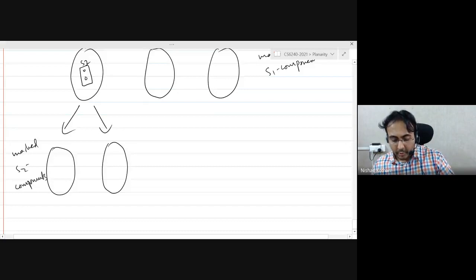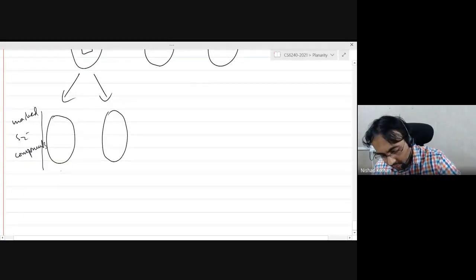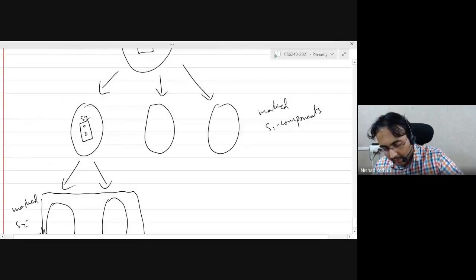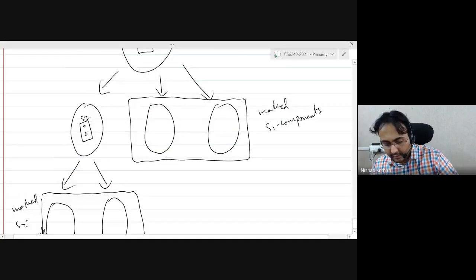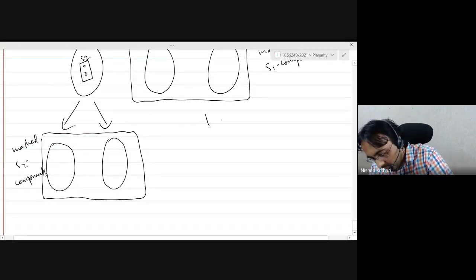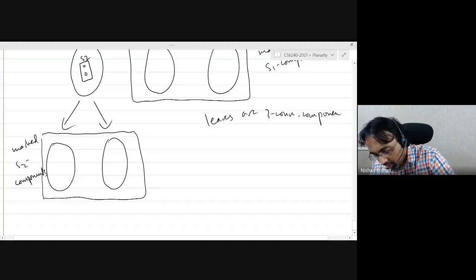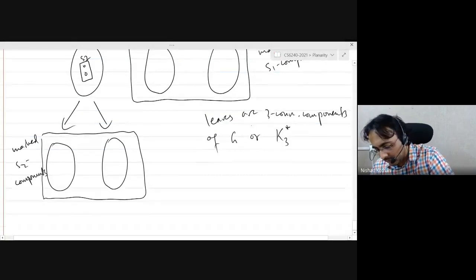Okay, you keep doing this. At the end, the leaves of the tree will be 3 connected components of the original graph, right? These are things we have discussed earlier. So the leaves are 3 connected components, that is the term we defined, of the graph G, or some of them might be K3 with multiple edges. We don't really care about these. They are planar.